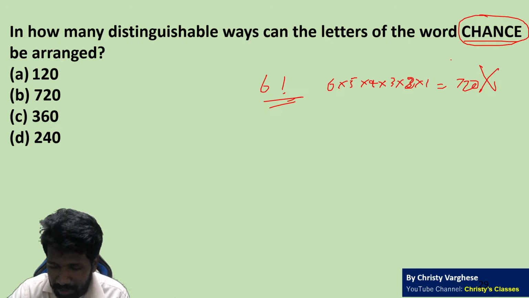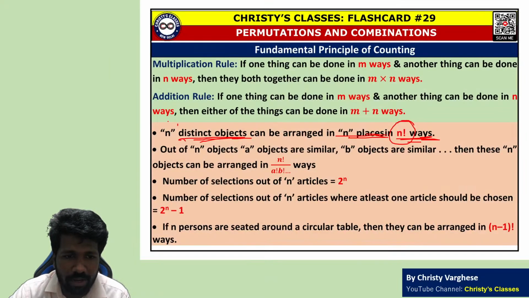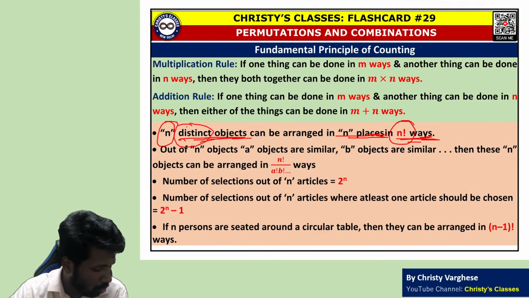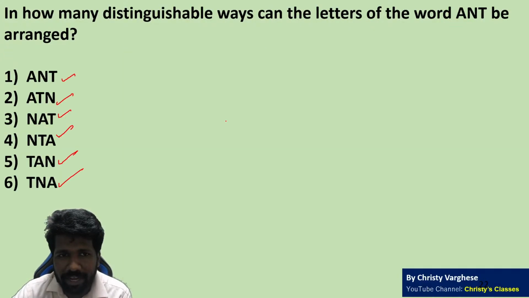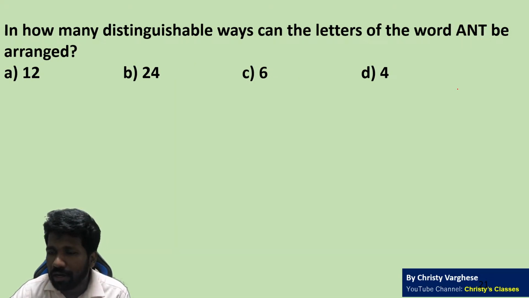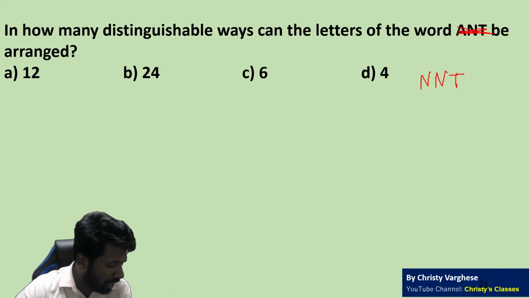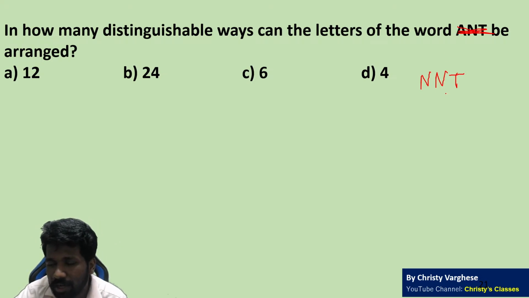Why? Because I told you, if distinct objects are there, then you can apply that theory. Distinct means all letters should be different. If they are not different, let's see what happens. I will use another word, NNT, instead of ANT. If it was NNT, will the answer be the same? Think about it. Same question, but instead of ANT, it is NNT. So I fix this first N here, then NT I can write here, TN I can write here.